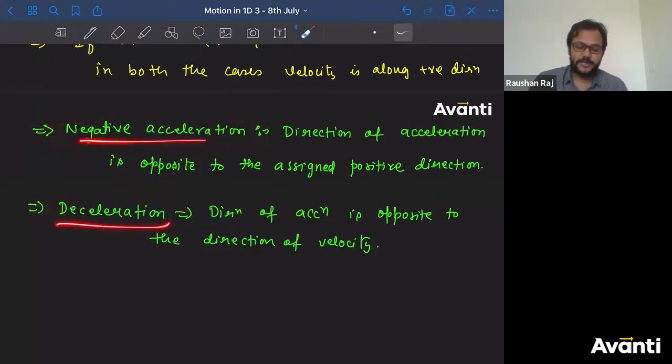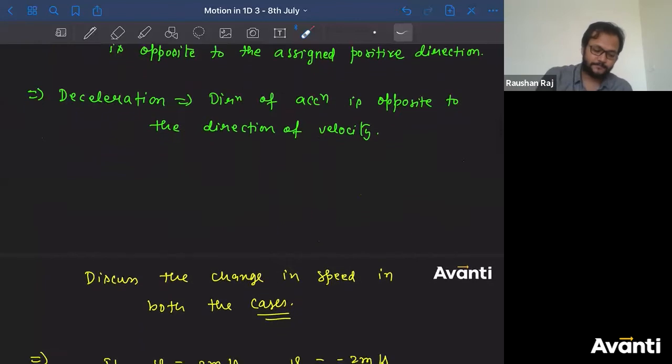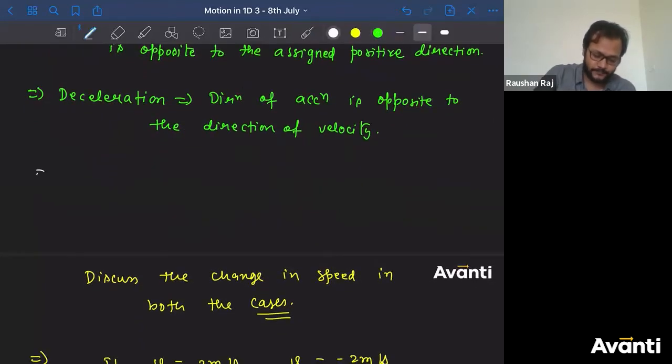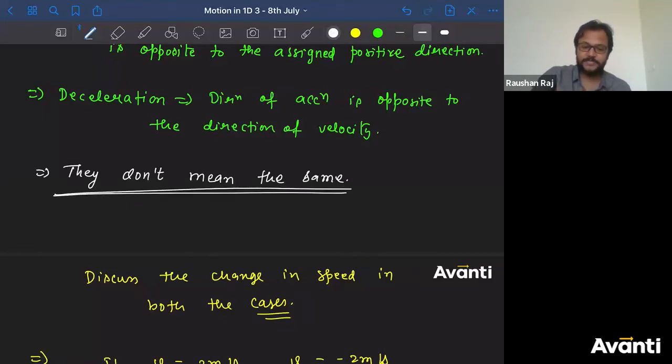ठीक है? So negative acceleration means the direction of acceleration is opposite to the positive direction. Whatever the direction that you have assumed, उसका उल्टा रहेगा negative acceleration. Deceleration means that direction of acceleration is opposite to the direction of velocity. Now, are they same? No, they are not same. ठीक है, दोनों का सेम मीनिंग नहीं है, प्लीज याद रखना इसको.